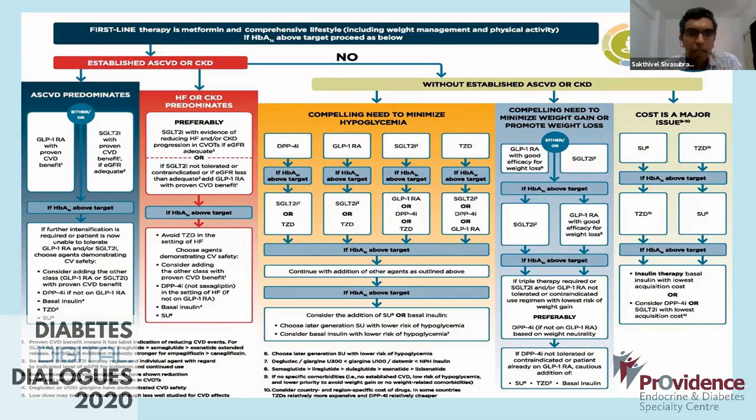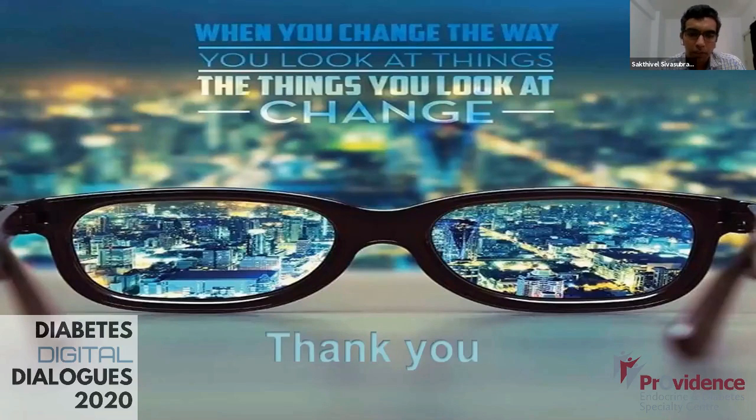If it's going to be CKD, again we look into SGLT2 inhibitors. But if ASCVD or CKD is not the case, then we look into whether we are looking at minimizing hypoglycemia, or are we looking into weight gain, weight loss, or is cost a major issue. So this type of personalization of diabetes has been possible just because we were able to do these CVOTs.